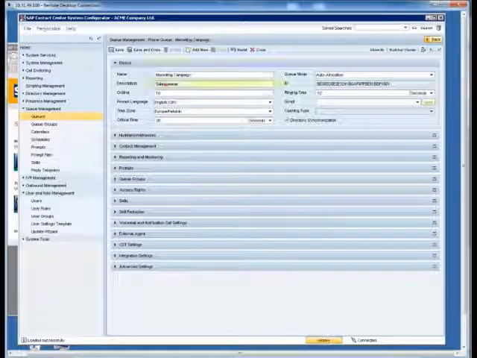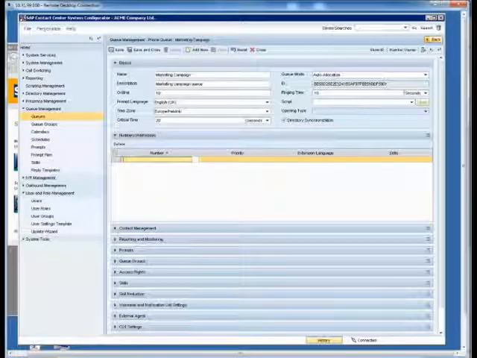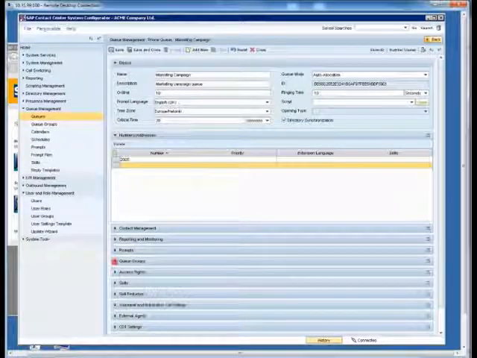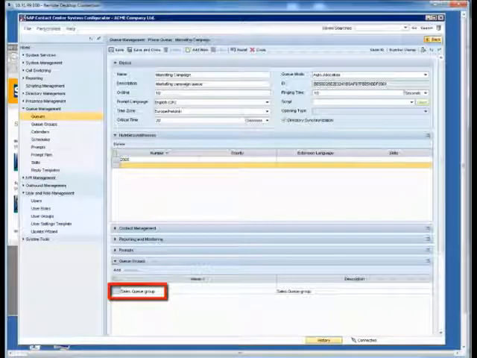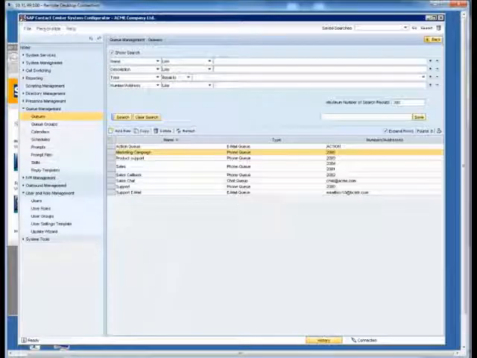We add a description, and go to Number Addresses block and add an extension number for the queue. In the queue groups block, we see that the queue group information got copied to the new queue automatically. We click Save and Close to save the settings and see the new queue on the list. Let's move to CDT to use the new queue.